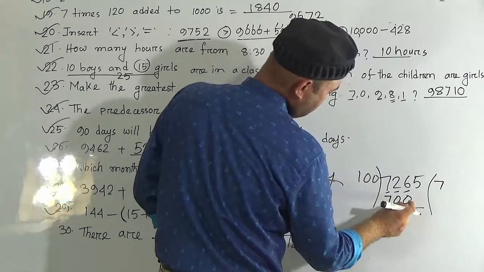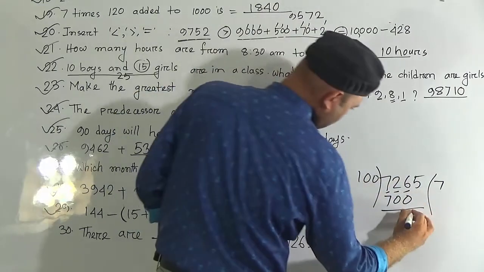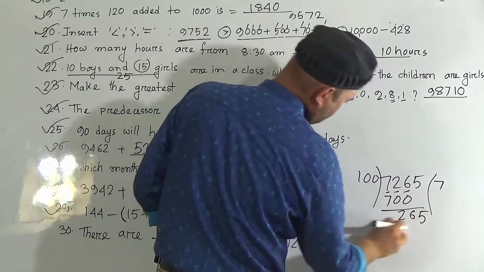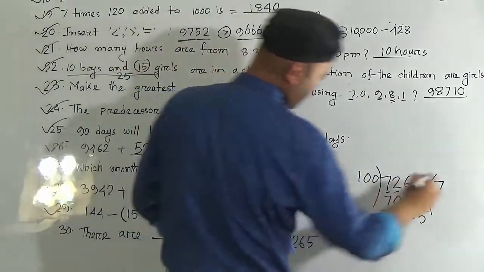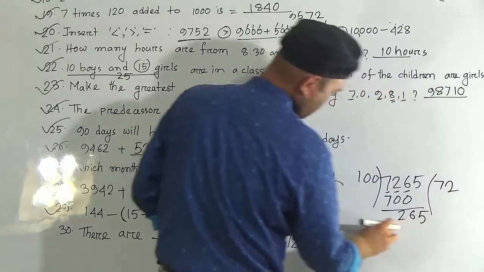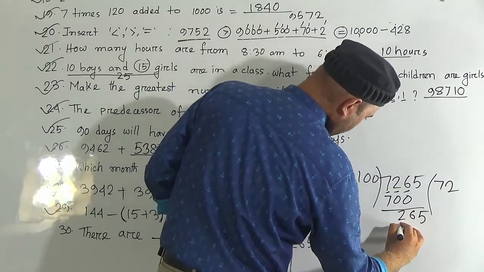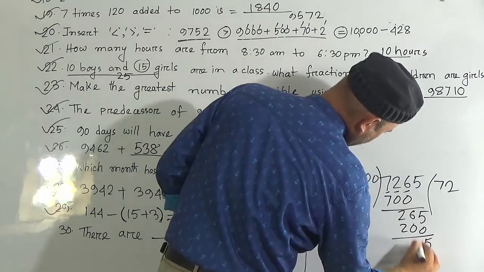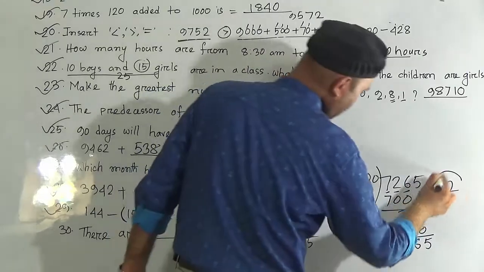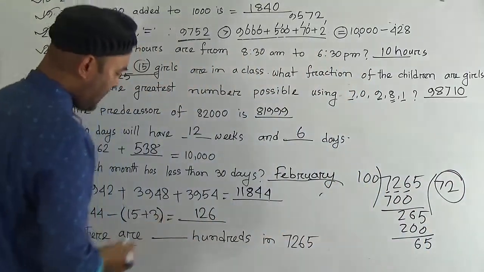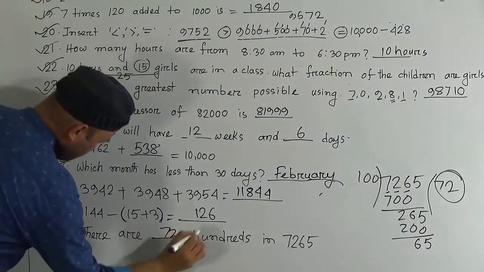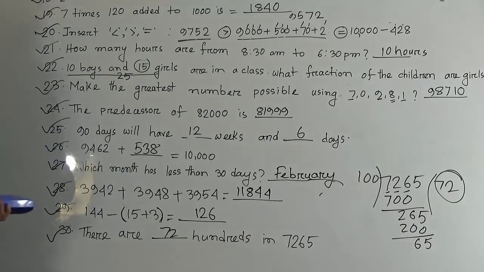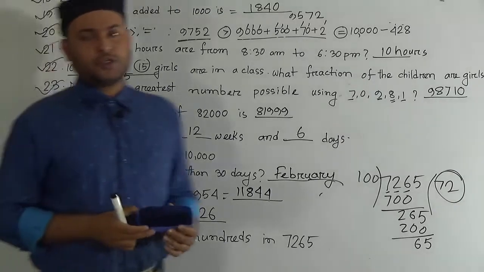So after subtracting 700 from 726, here is 26 and here is 2. And bring down 5 here, it makes 265. Then how many times does 100 go into this? 100 twos are 200. And here also the remainder is 65. So how many hundreds are there? Here are 72 hundreds in 7265. My dear students, hope you understood today's class.